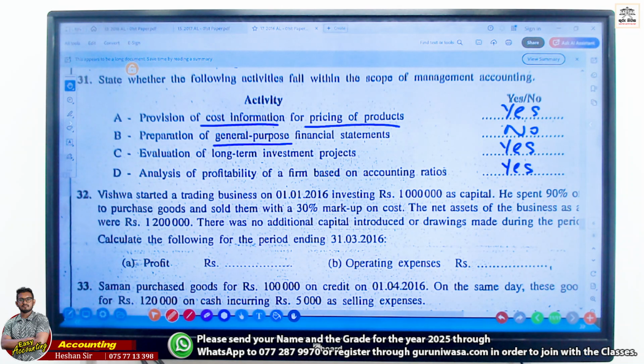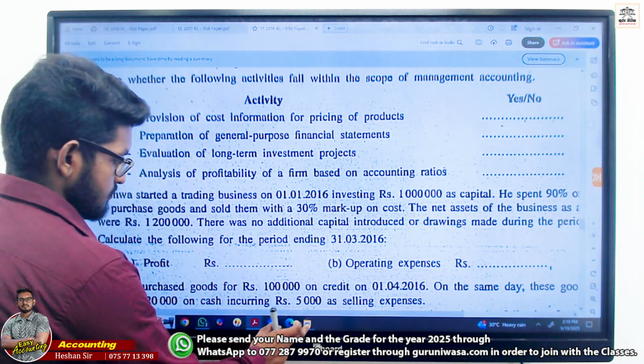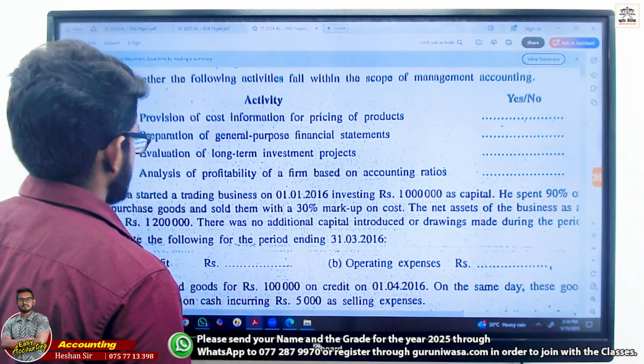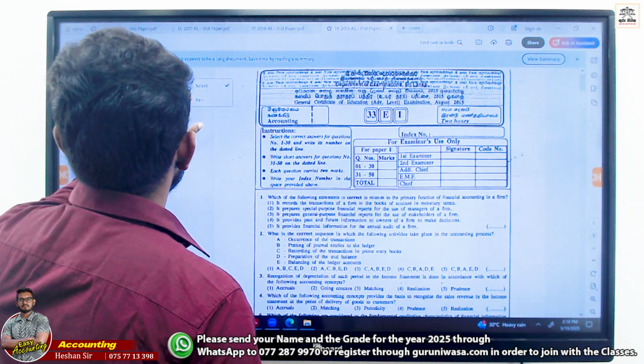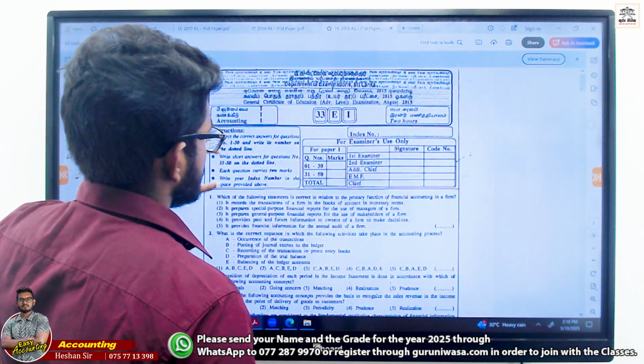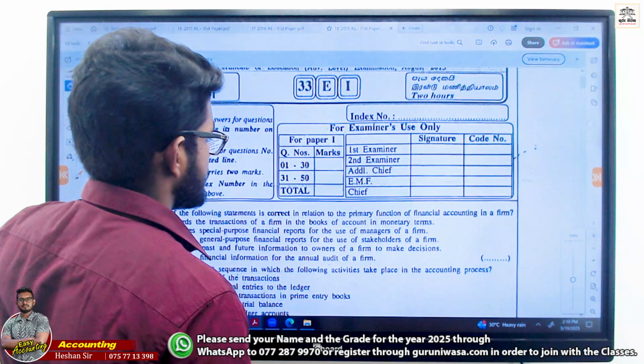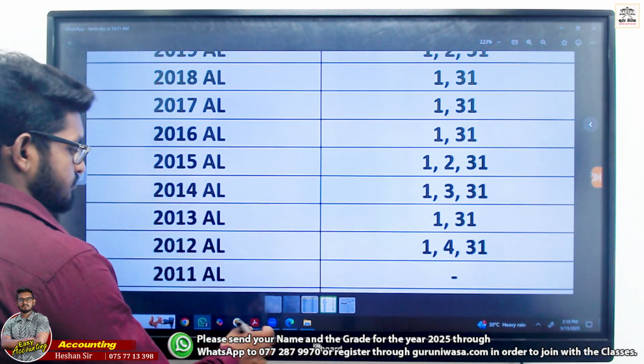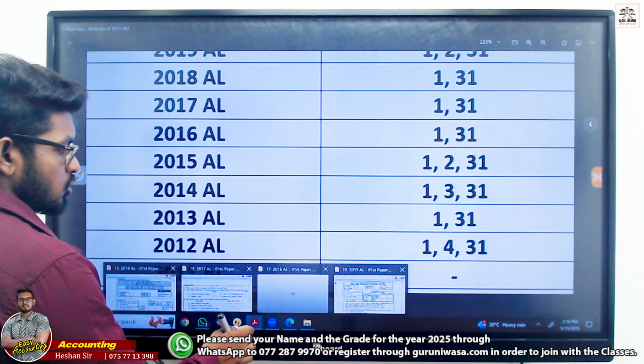Right. All done? Yes? Yes, sir. Right. Let's go to the 2015 A level paper. Let's see. 2015, 1 to 31. 1, 2 and 30.